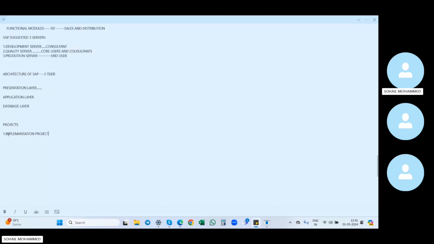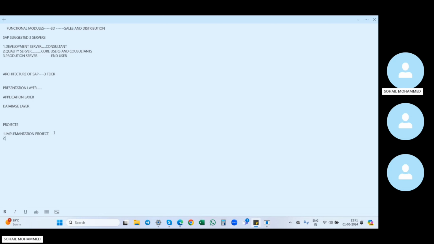Here we will install all the SAP systems, SAP servers, into their systems, and we will give all the solutions. We will configure all the client business details. Whatever the previous business process is, that client business we will install into SAP. Whatever the details are, they will be configured in SAP. So whatever the old business data is, it will be stored into SAP. That is the implementation project.